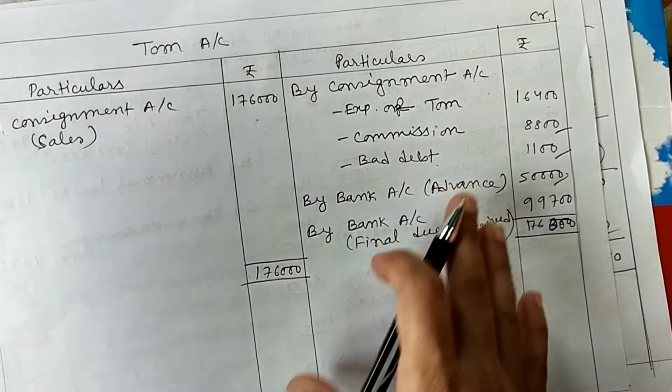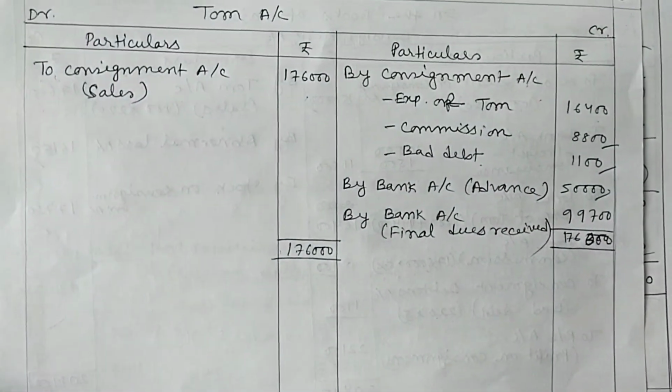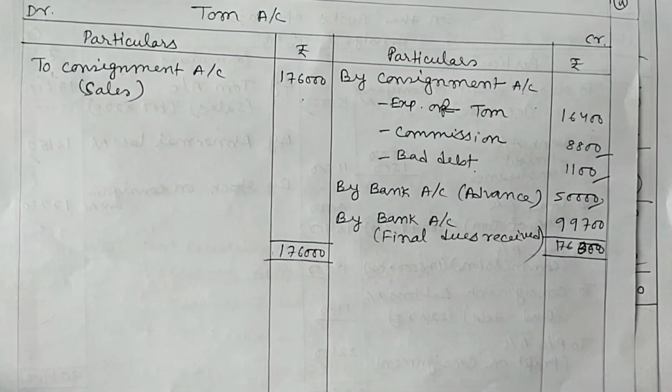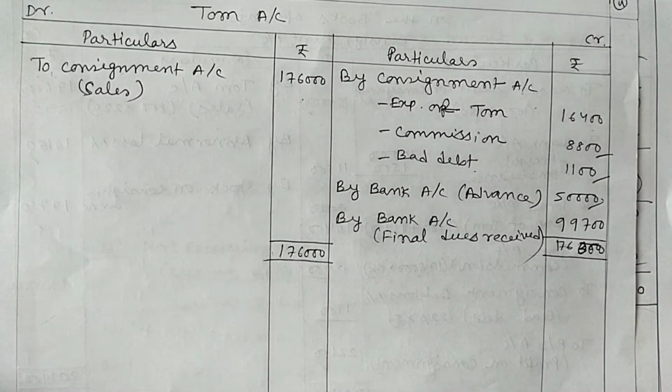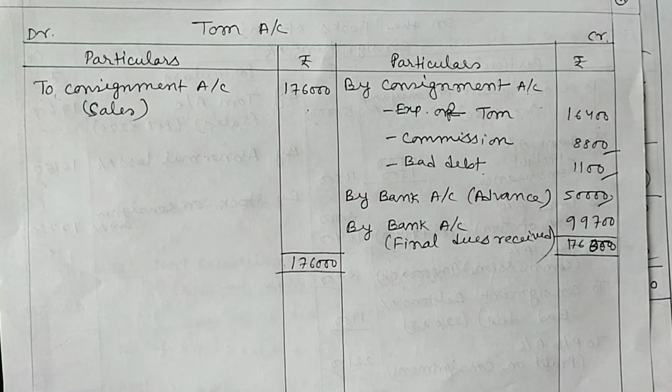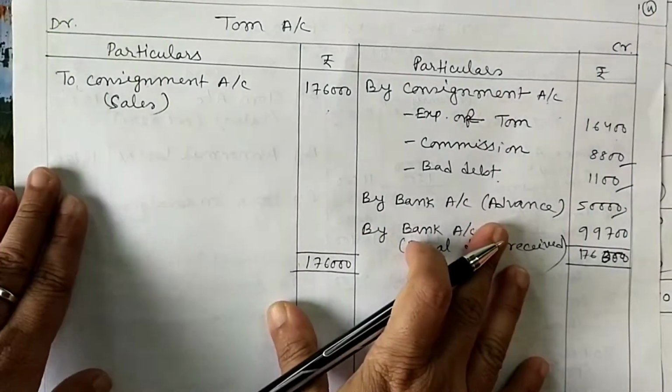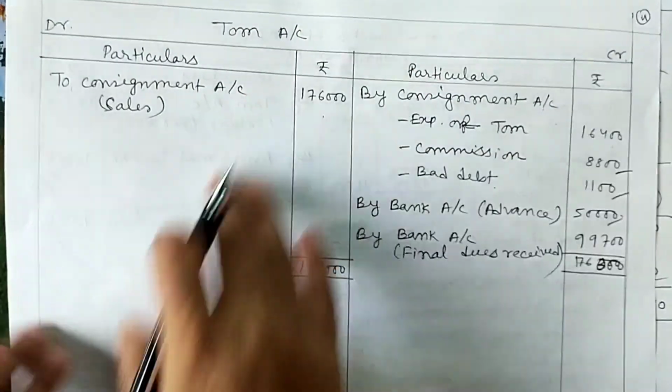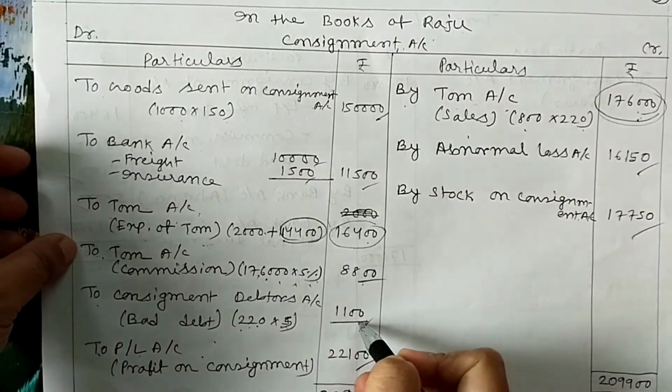Okay, so we learned today two things. One is when we put bad debt entry in consignment account, and number two is how we can draw a consignee account. So this is the consignee account and this is the bad debt entry.